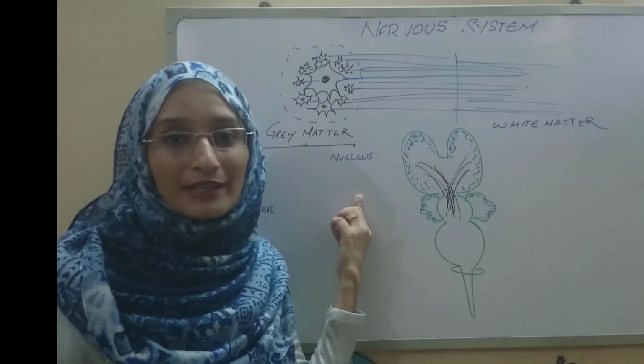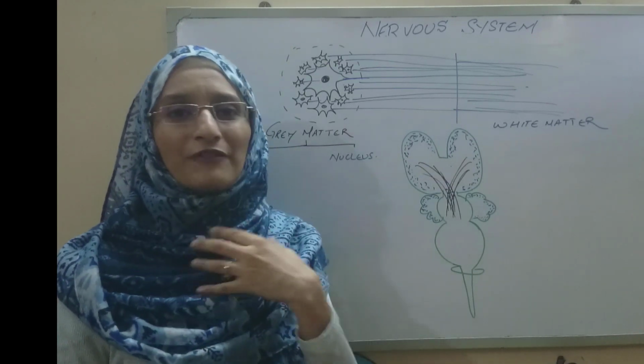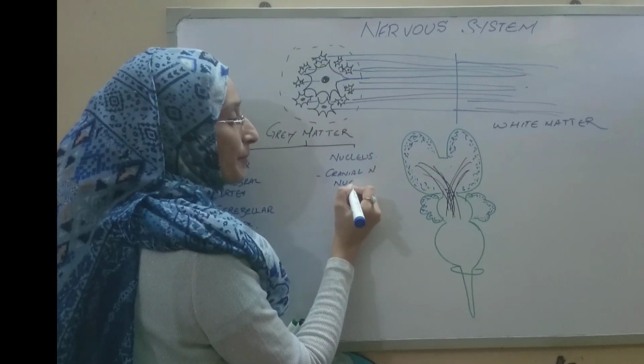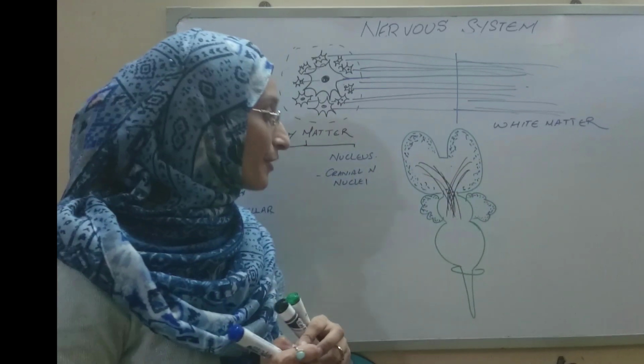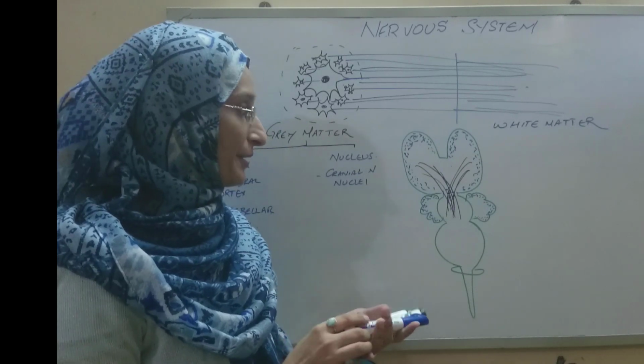So we have got the nucleus. An example of such nuclei is the cranial nerve nuclei. We are going to talk about each and everything in detail. Now let's talk about the white matter. It's very important to talk about the white matter.